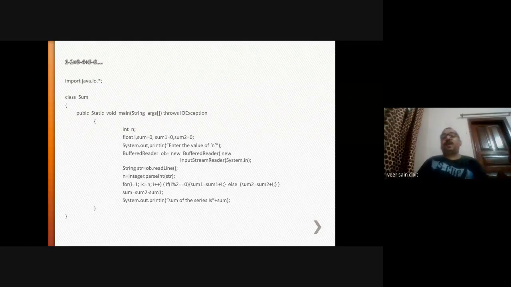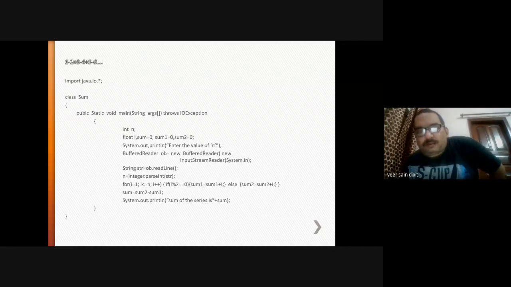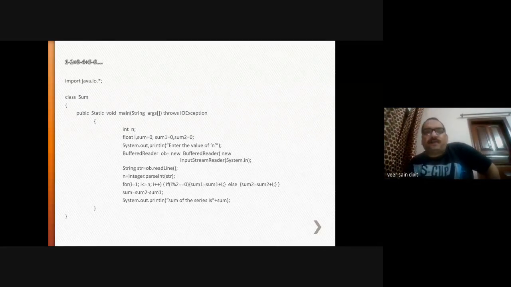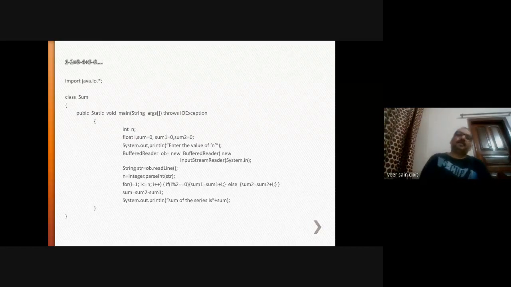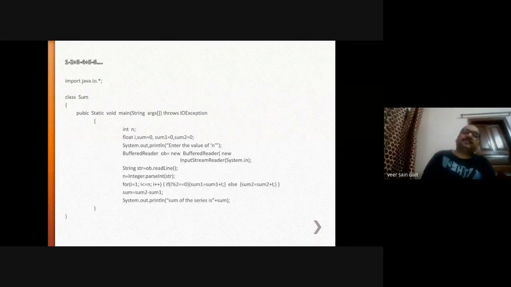Why is this public used? Anybody? This is an access modifier. If we will not use public here, what will happen? Anyone? This is the access modifier because this main function is called by the operating system.